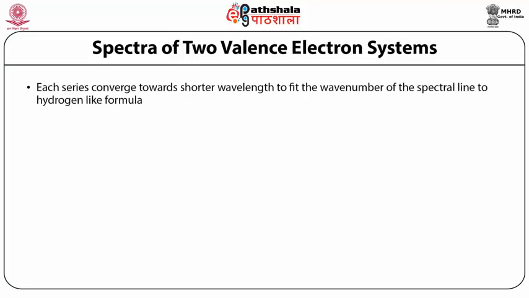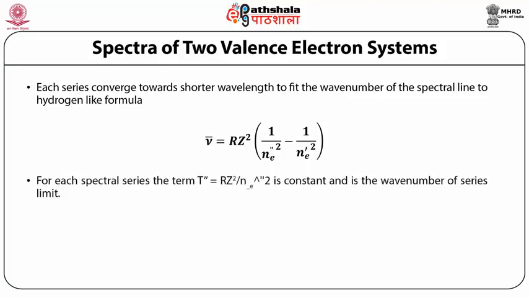Each series converges towards shorter wavelength. To fit the wave number of the spectral line to the hydrogen-like formula, the hydrogen-like formula means ν̄ = RZ²(1/Ne″² − 1/Ne′²), which is successful only if non-integral quantum numbers are used. For each spectral series, the term T″ = RZ²/Ne″² is constant and is the wave number of the series limit.